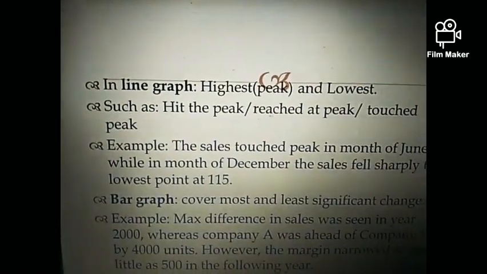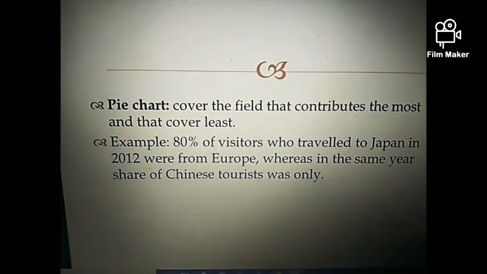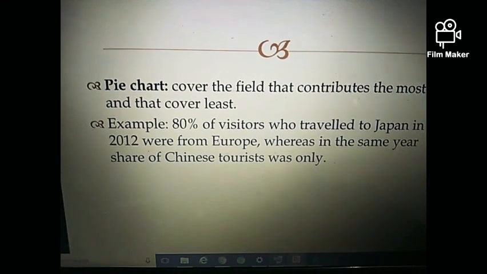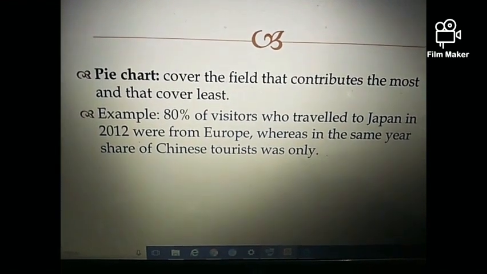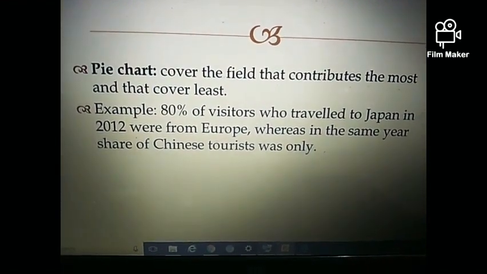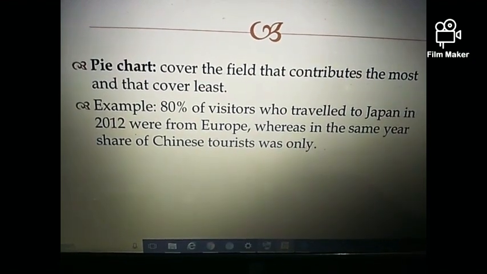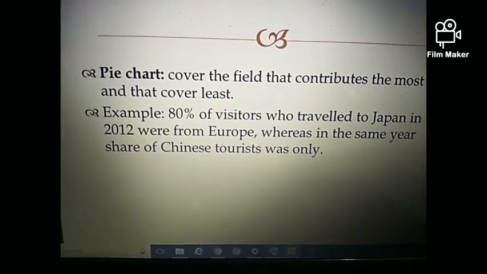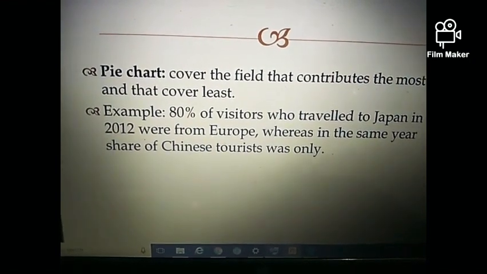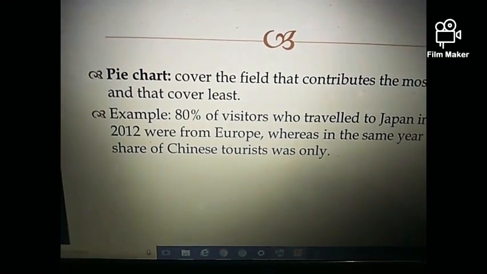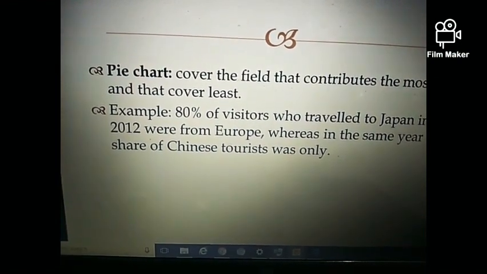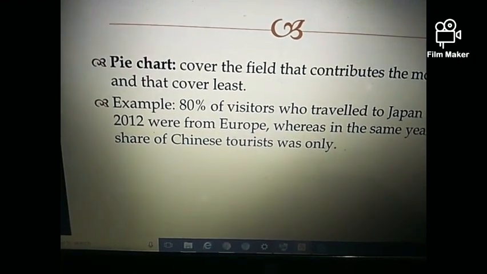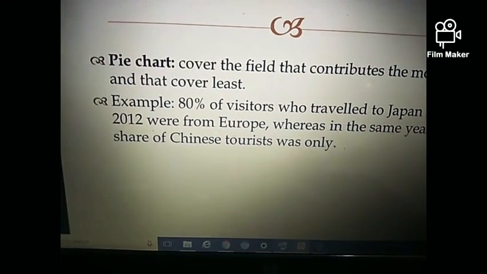Right? And next, in case of a pie chart, cover the field that contributes the most and the field that contributes the least. Right? For example, 80% of visitors who traveled to Japan in 2012 were from Europe, whereas in the same year, the share of Chinese tourists was only 15%. I missed writing the figure over here, was only 15%. So while writing pie, line and bar, always remember to include these things.